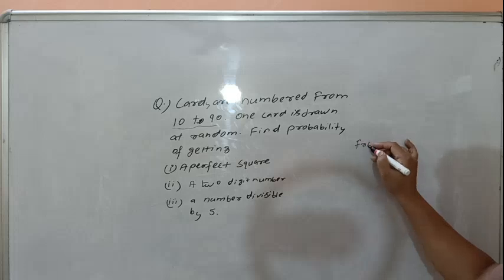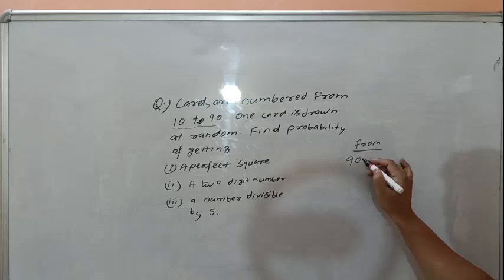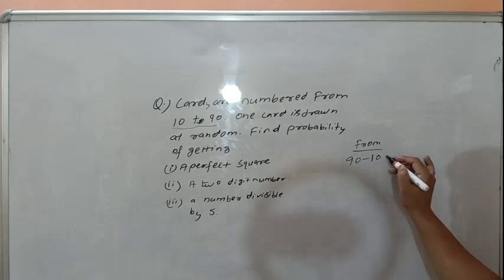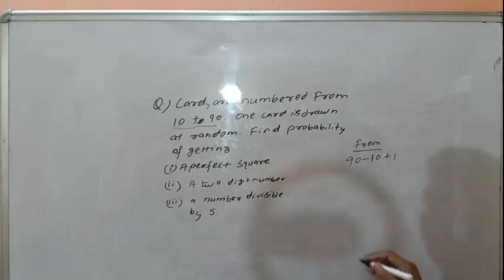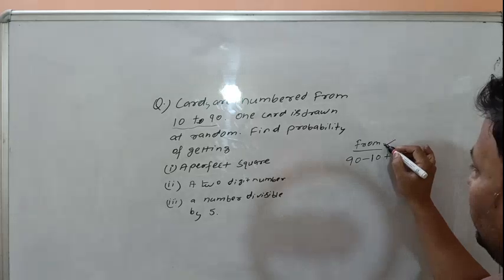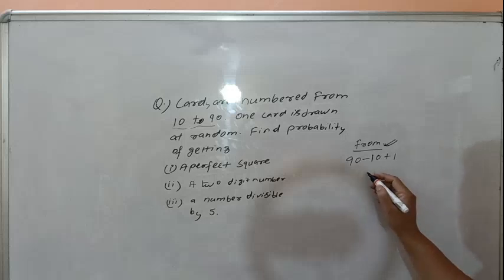If we have to find from number, then we should subtract both the numbers and add 1. From means both the numbers are included. Then that will be 81.